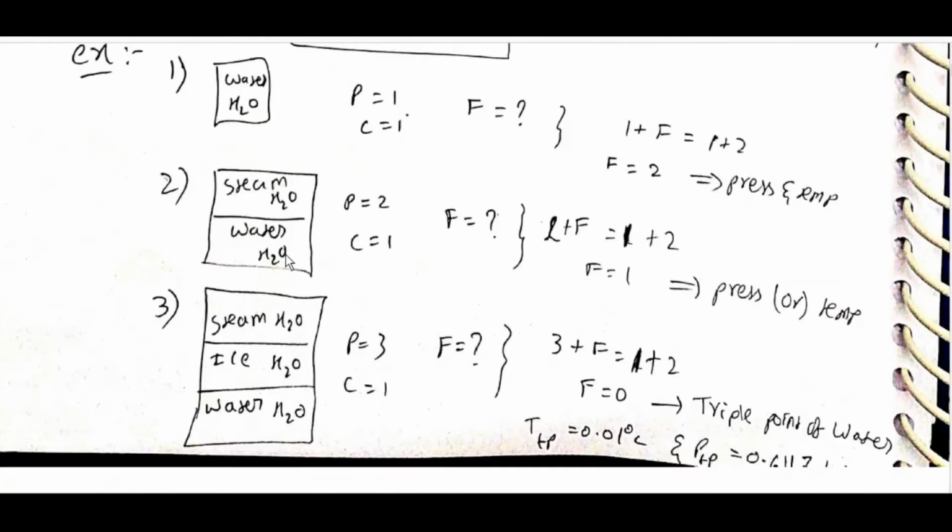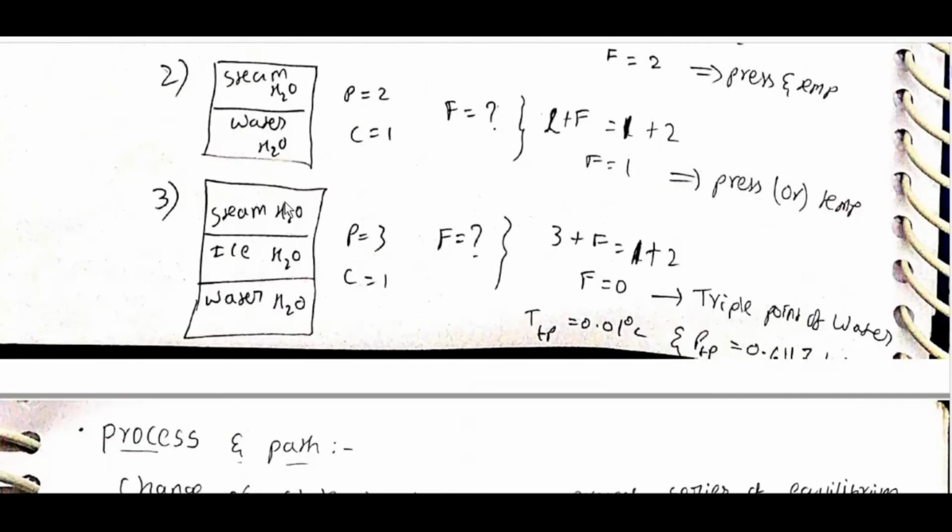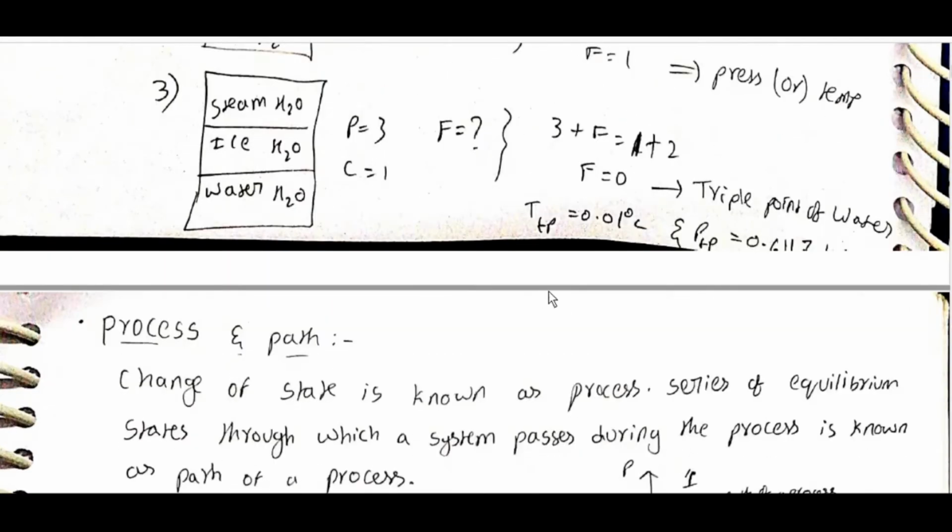Steam and water: P is equal to 2, C is equal to 1, F is equal to 1, so pressure or temperature is enough. If three phases, P is equal to 3, C is equal to 1, F is equal to 0, triple point. T triple point is equal to 0.01 degrees centigrade, P triple point is equal to 0.6117 kilopascal, which is 611.7 Pascal.